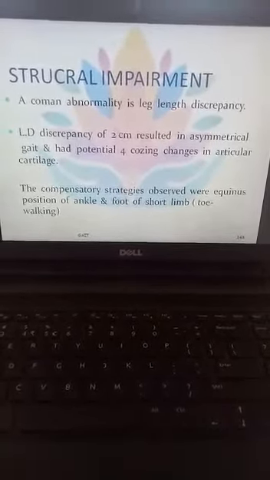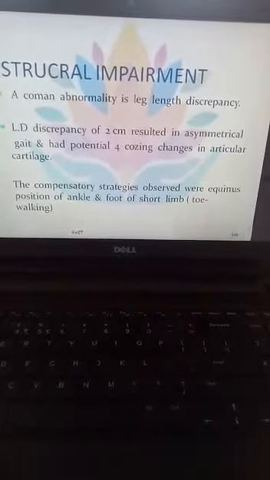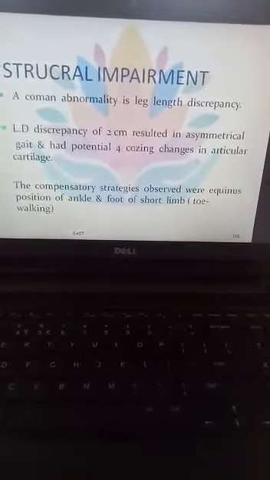The compensatory mechanism can be seen in the patient's body: in the short limb, the position of the ankle and the foot will be altered, and because of this alteration the compensatory strategy will develop in the ankle as well as in the foot.